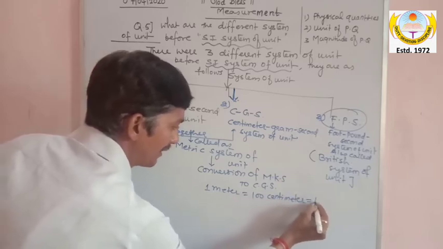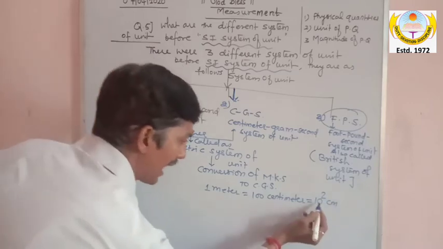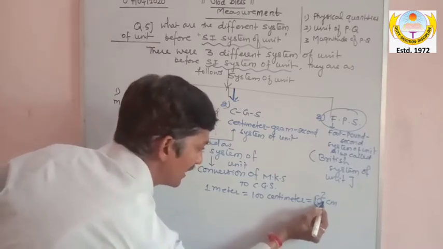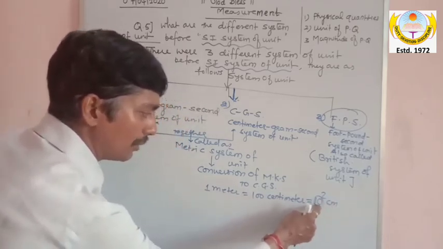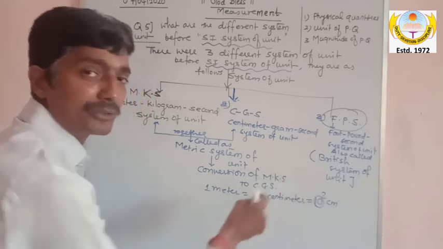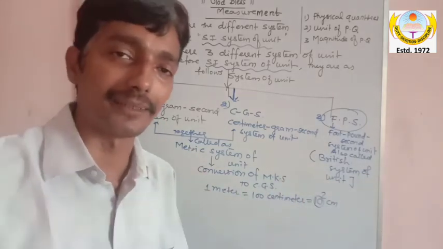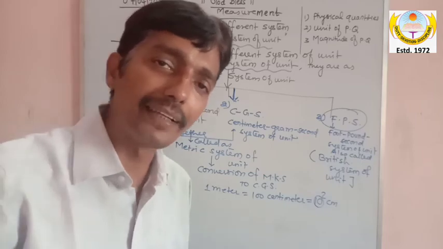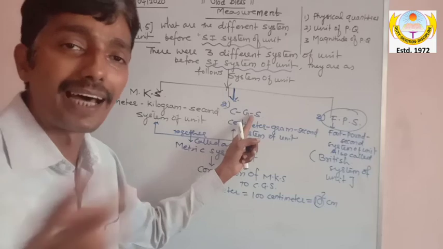And that 100 centimeter is written as 10 power 2 centimeter. So my dear, I have made use of 10 now. See, to convert meter into centimeter, I make use of 10 to the power 2. 10 word is coming. And therefore, we call that metric system. Because matrix का use करके 10 का use करके I can convert from one system to another system.